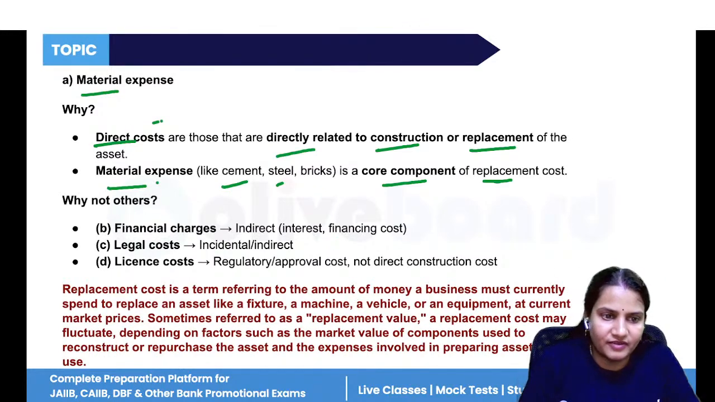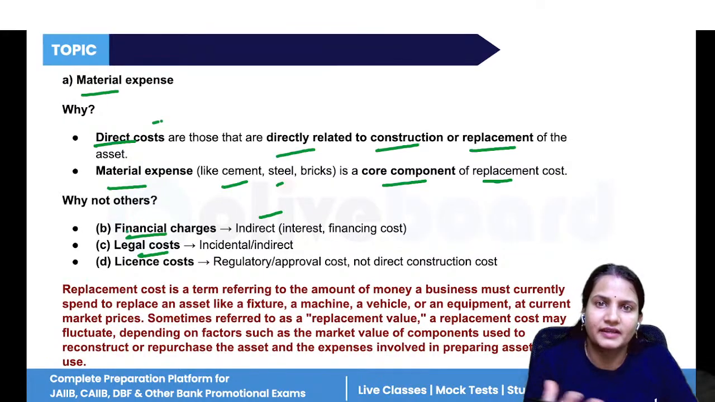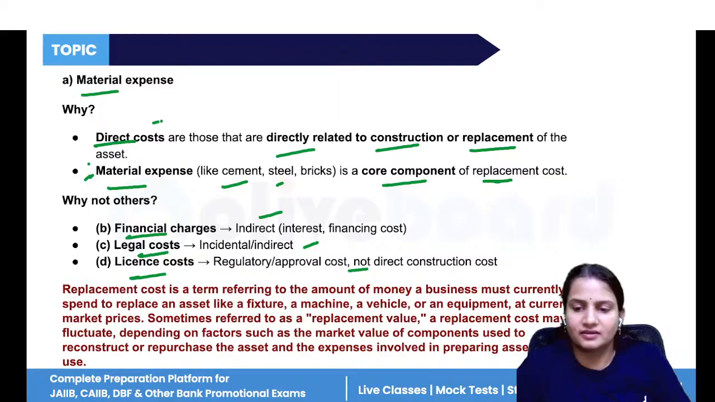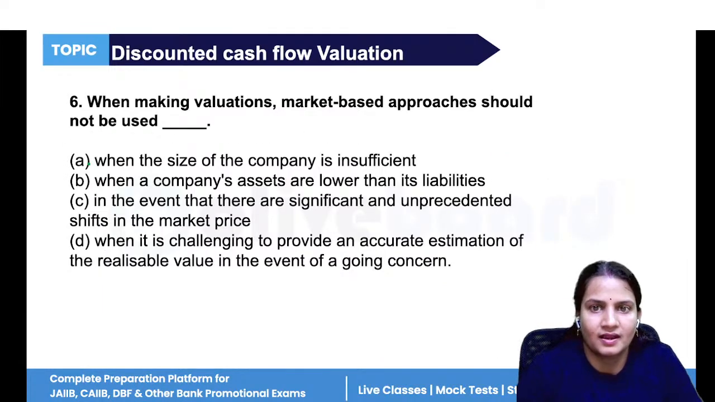All right. Financial charges are indirect. Legal cost, the cost for litigation and law, is extra cost and indirect. License cost is also indirect, but material expense is the direct cost. Now next, question number 6.